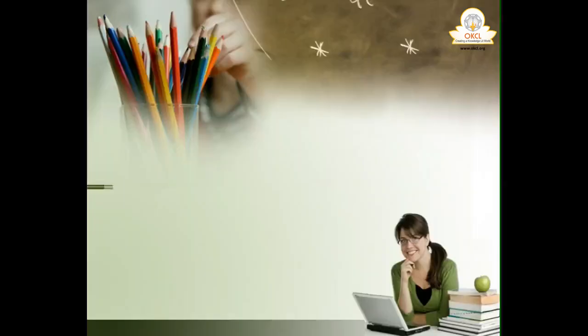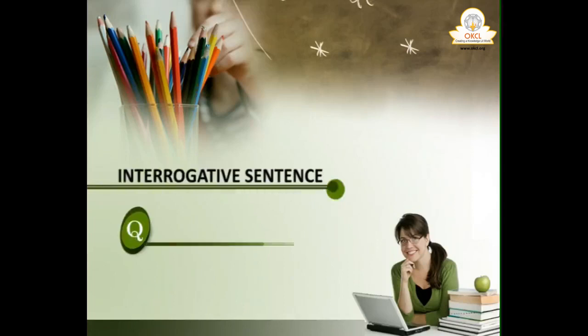I am giving you an example. Suppose interrogative sentence is a question. Suppose the question is, what is your name? Or how are you? This is a sentence. While making it direct to indirect, we'll have to follow about 6 rules, 6 points we'll have to take care of.